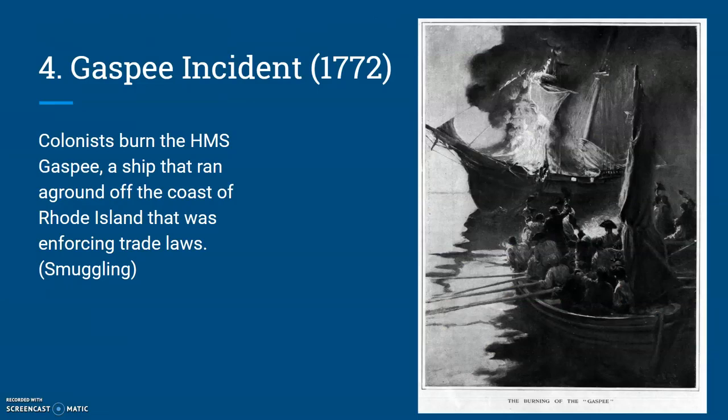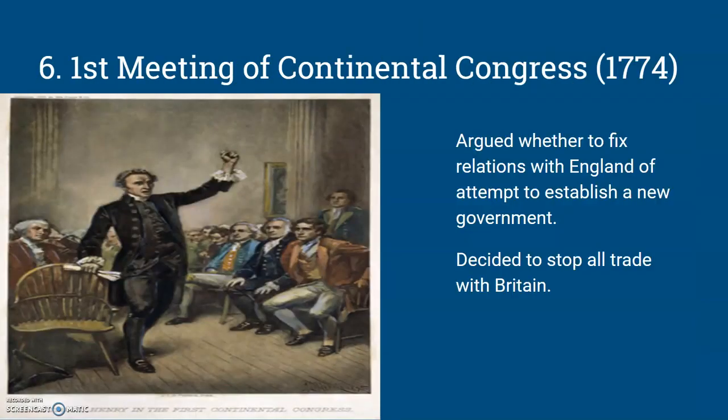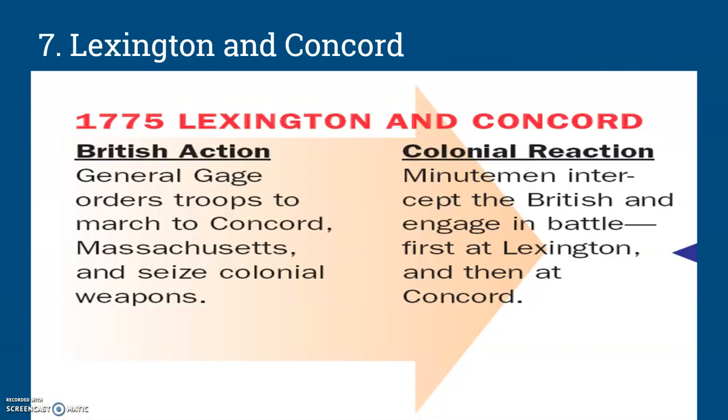The Gaspee, the colonists were smuggling and took down a British naval ship off the coast of Rhode Island. The Tea Act resulted in the Tea Party, another tax. The first meeting of the Continental Congress, here's our boy Patrick Henry, where should we fix relations or establish a new government? This is where we decided to stop all trade, further causing things to go downhill at that point.